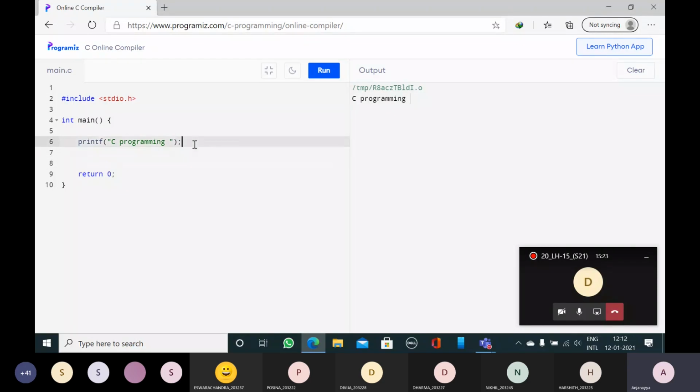Now, what is the algorithm we started with? We started with addition of two numbers, right? Yes, sir. Addition of two numbers. So I have written A is equal to 5, B is equal to 3, C is equal to A plus B. Here I need to print the value. How do we print the value? By using the printf statement. C is equal to %d, comma C.